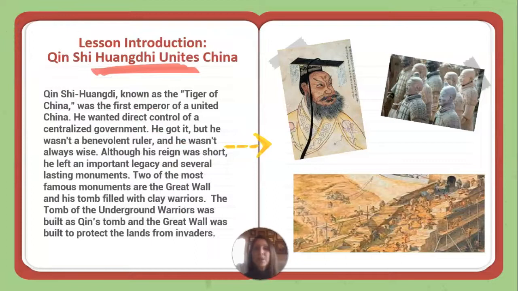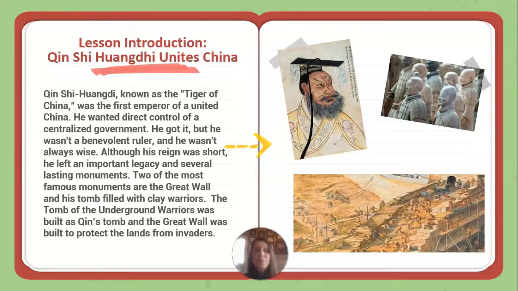Lesson Introduction. Qin Huangdi unites China. Qin Huangdi, known as the Tiger of China, was the first emperor of a united China. He wanted direct control of a centralized government. He got it, but he wasn't a benevolent ruler, and he wasn't always wise. Although his reign was short, he left an important legacy and several lasting monuments.